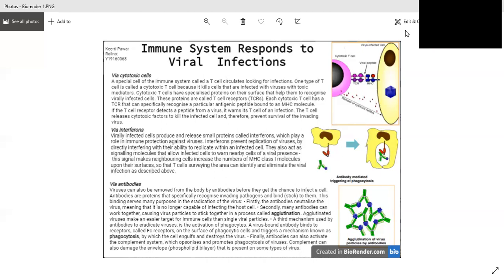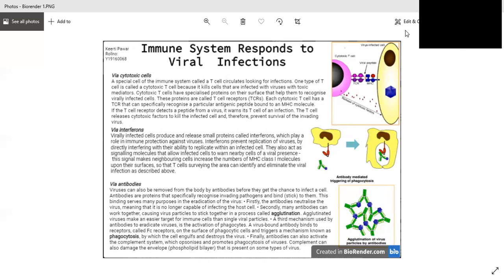A virus-bound antibody binds to receptors called Fc receptors on the surface of phagocytic cells and triggers a mechanism known as phagocytosis, by which the cell engulfs and destroys the virus. Finally, antibodies can also activate the complement system, which opsonises and promotes phagocytosis of viruses. Complement can also damage the envelope that is present on some types of viruses.